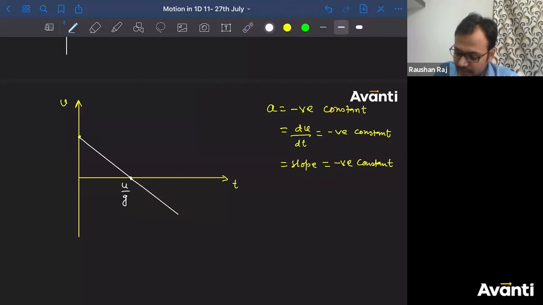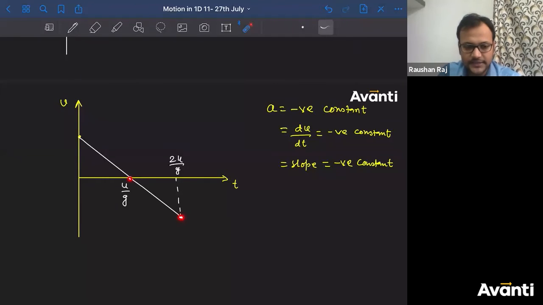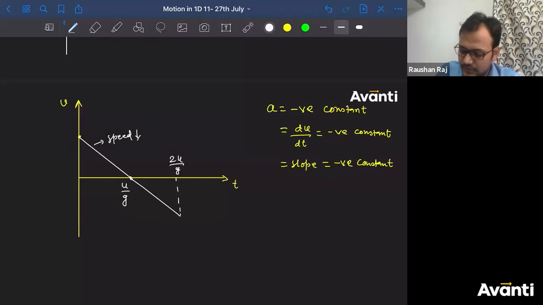Now let us say the particle has reached the ground. So this time will be 2u by g. From this point to this point, what has happened to the speed, guys? Speed has increased. Here the speed decreased. In this part, the speed has increased.